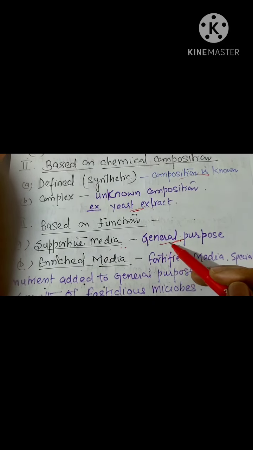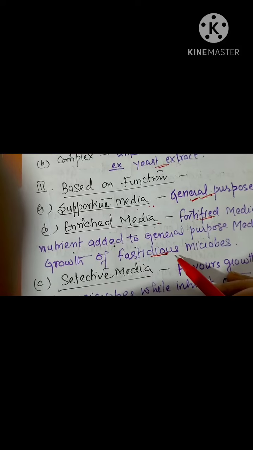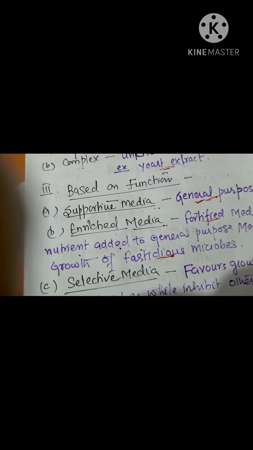Now in this supportive media, if you add any special chemical to grow a specific microorganism, then it becomes an enriched media, or we can call it a fortified media. These media are used to grow fastidious microorganisms. So what are fastidious microbes? These are the organisms which require special components, special chemicals for their growth.